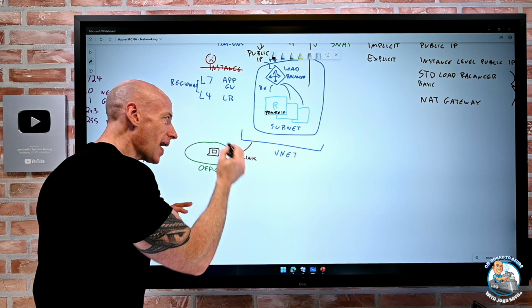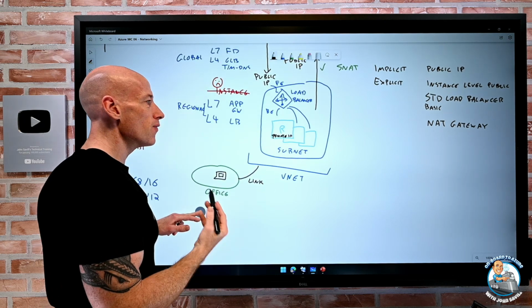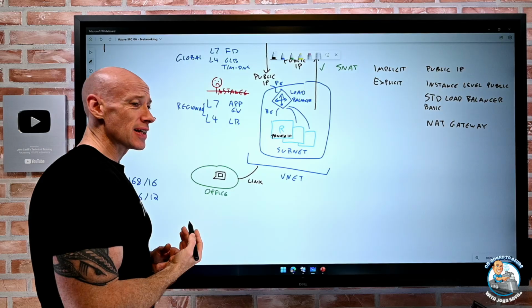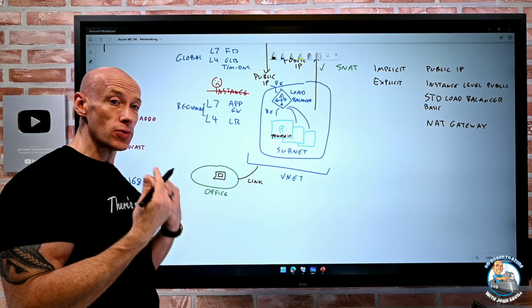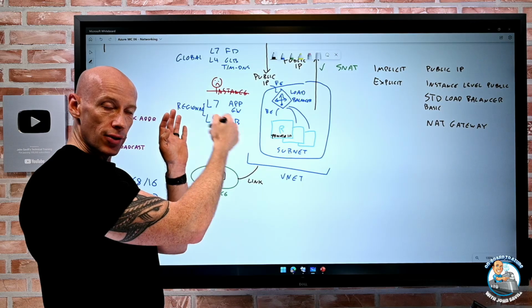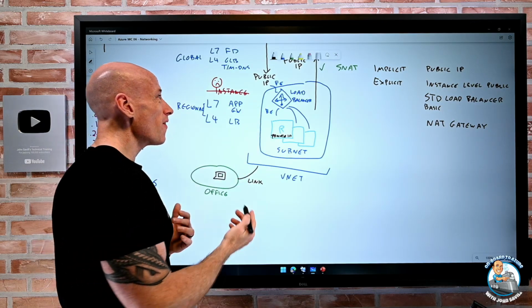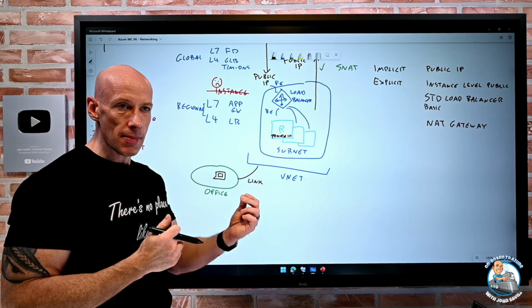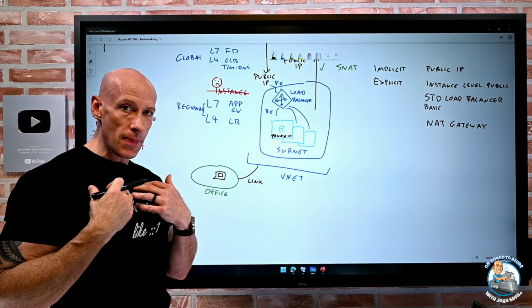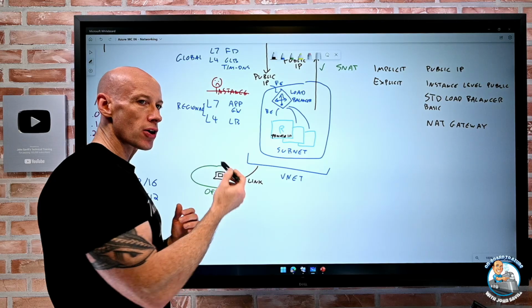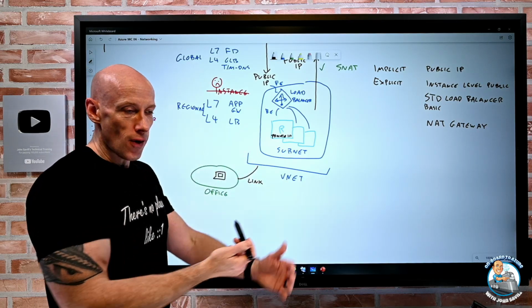But if I don't have this link, if I have to go via the internet, then there are different things I could do. This is where Azure Firewall can do DNAT. Azure Firewall has an IP address where different ports can go to different internal resources. Or if it does have an instance level, I go into Defender, I do it just in time. I say, hey, I want to connect from my IP for 4 hours. It would open up a rule to allow this instance to work just from my IP, just for 4 hours.